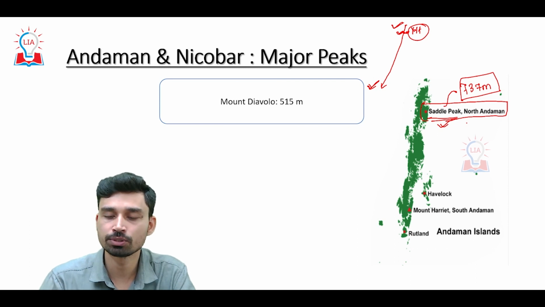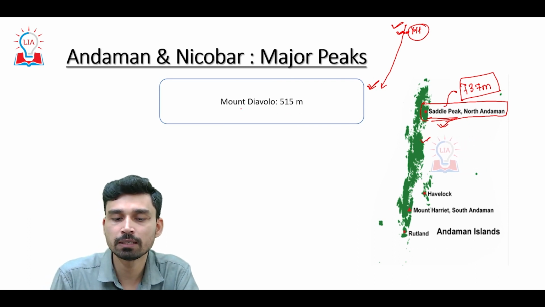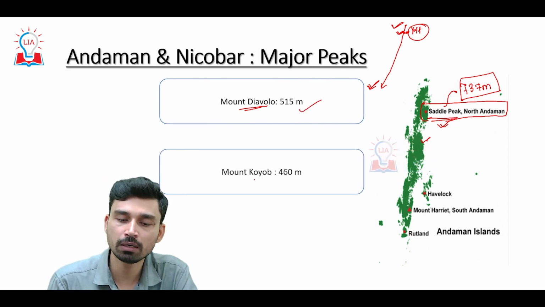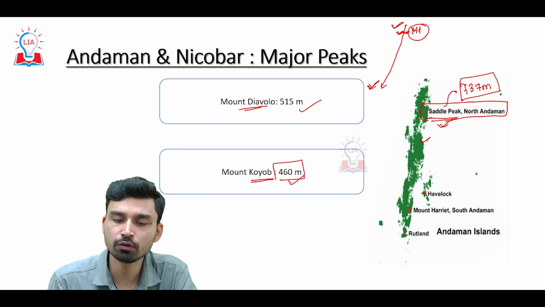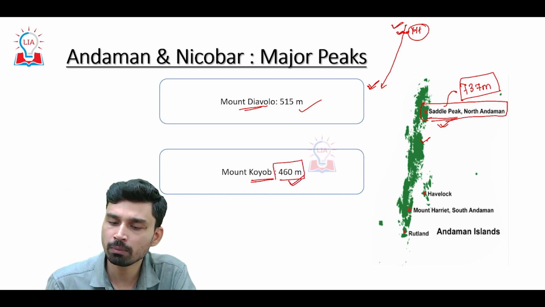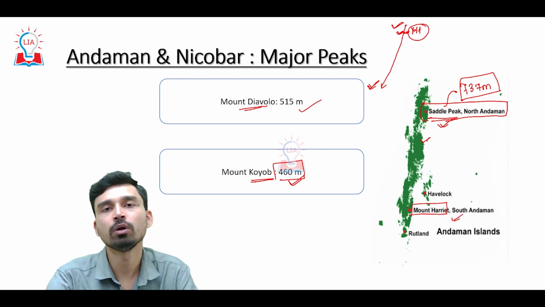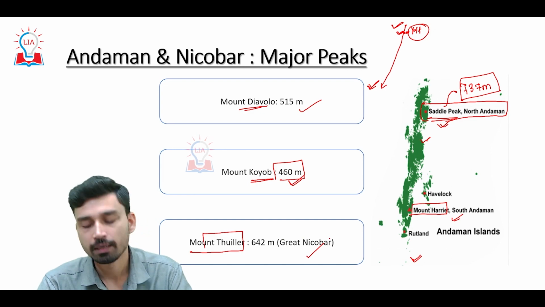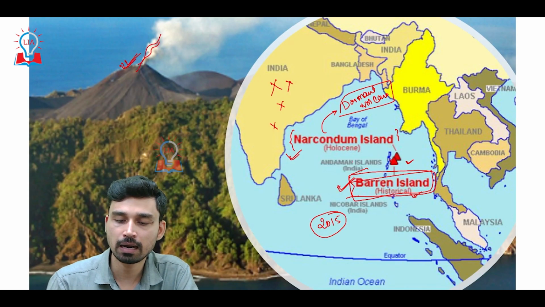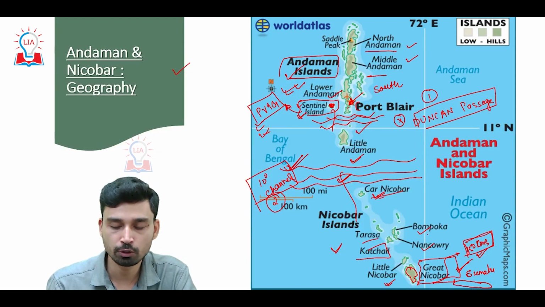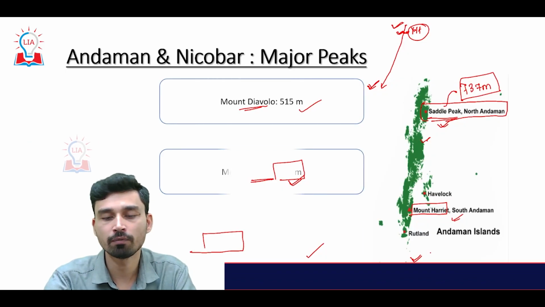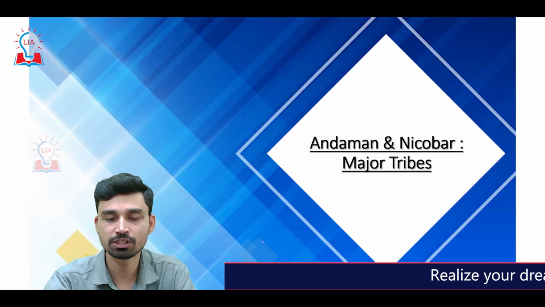Now, as we come slightly to the south, in Middle Andaman, we have another peak called Mount Diavolo, which is at a height of 515 meters. Then in Lower Andaman, we have Mount Koyob, which is at a height of 460 meters, and also in Lower Andaman we have Mount Harriet, which is also categorized as a national park. If you talk about the Nicobar group of islands, we have only one important peak, that is Mount Thullier, which is situated in Great Nicobar. Great Nicobar, as we have discussed, is the largest island of the Nicobar group. So Great Nicobar is here, as you can see on this picture, and the tallest peak of the Nicobar group is Mount Thullier, which is situated here.